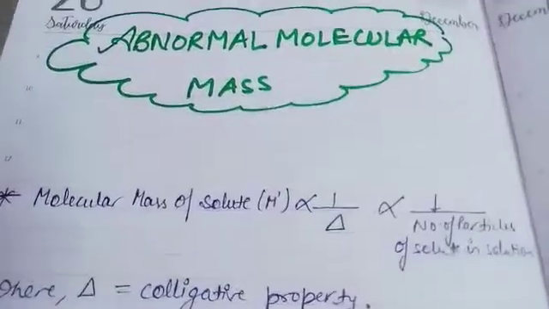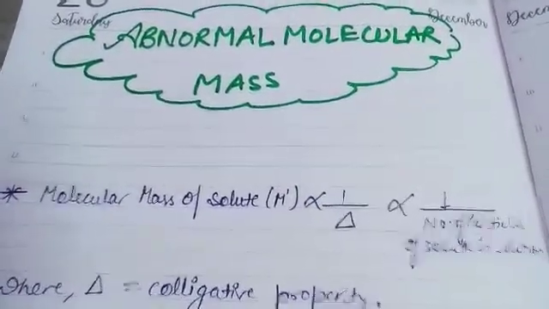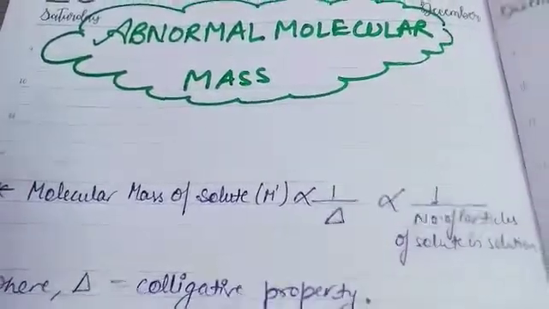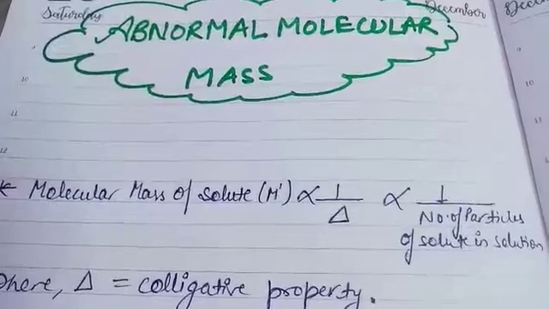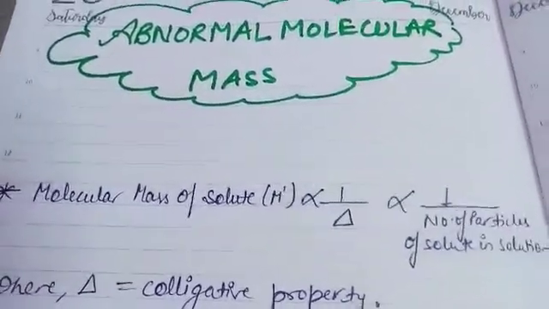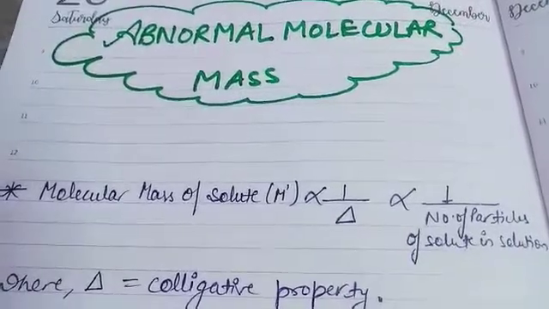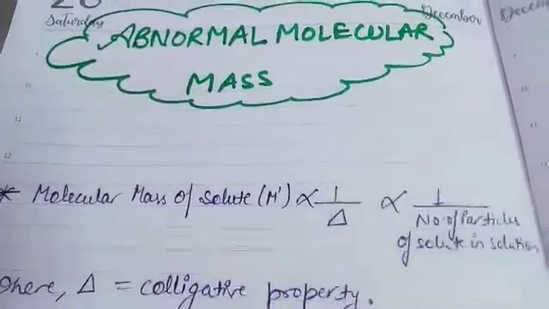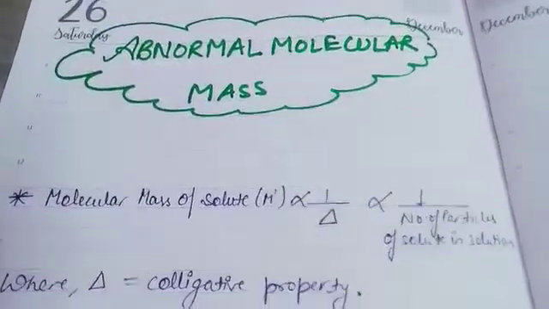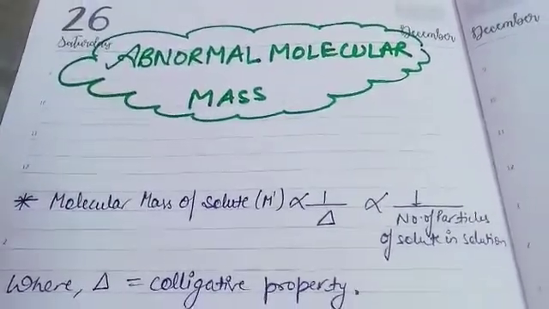So to calculate the extent of association or dissociation, how much they associated or dissociated, when an electrolyte is dissolved in solution, Van't Hoff introduced a factor, that one is known as Van't Hoff factor, that I'll explain after this video. Now I'll explain molecular masses and how they are affected.